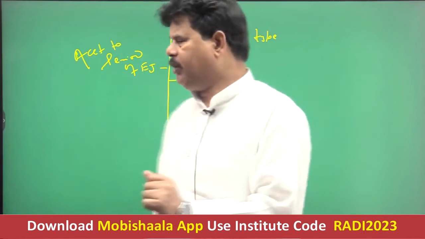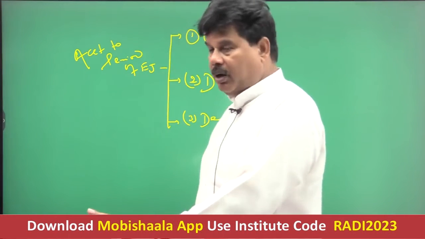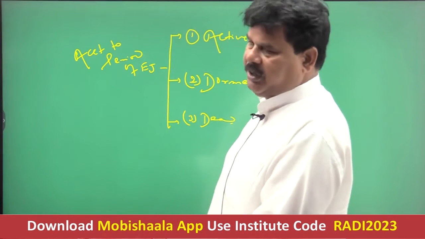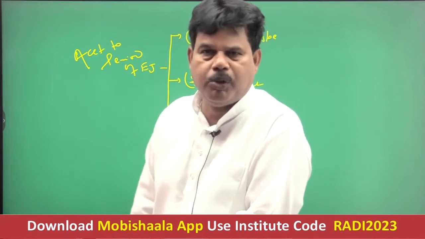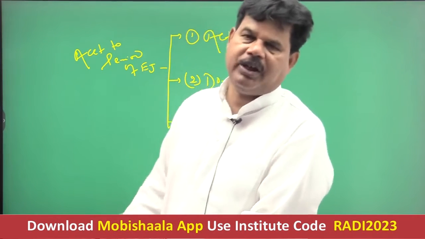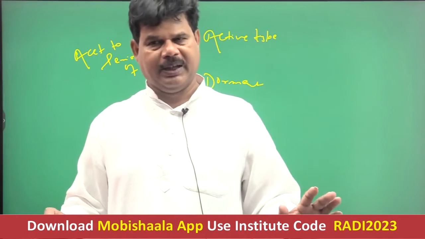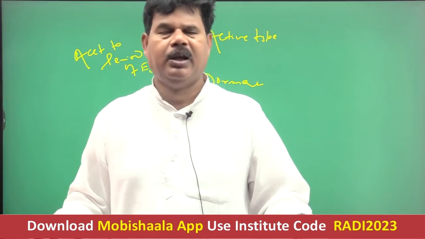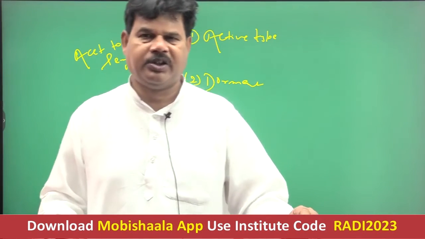Active type means particularly if ejection of earth material is almost continuous, then it is referred to as active type of volcanic eruption. Best example is Stromboli in the Mediterranean Sea zone.